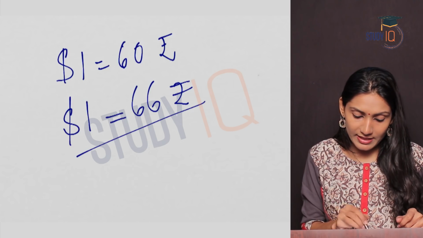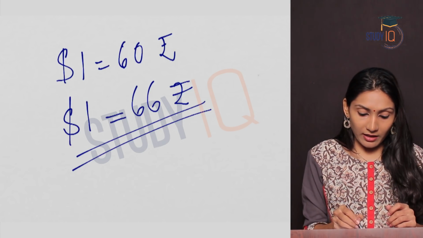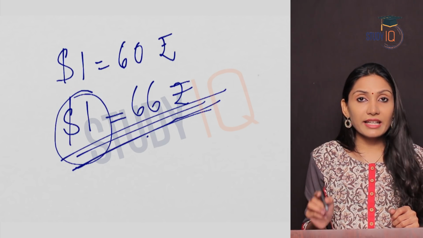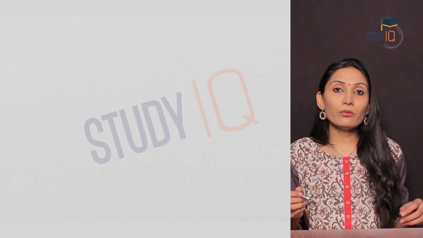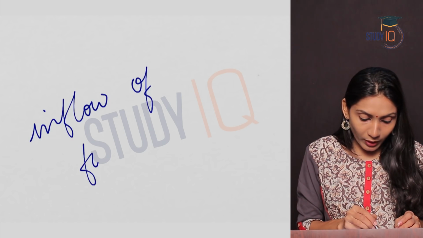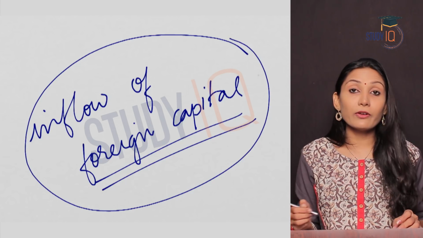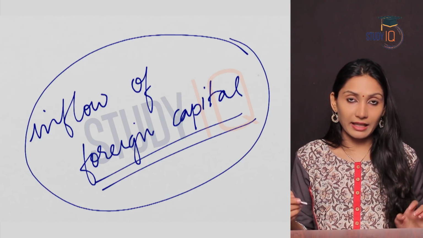That means the value has come down. You have to pay more rupee in terms of dollar. So this is devaluation. And what will be the impact of devaluation? Devaluation will help in more inflow of foreign capital. So this will help in the inflow of foreign capital into the country.